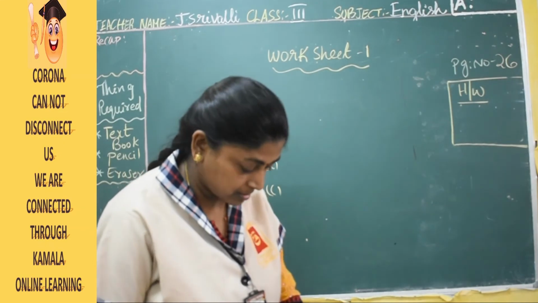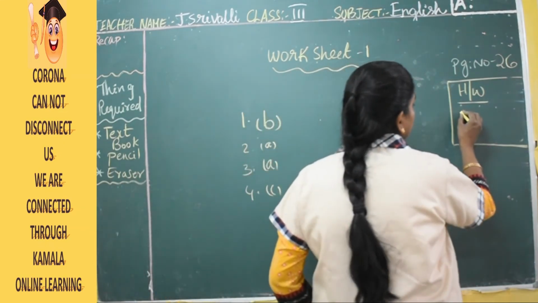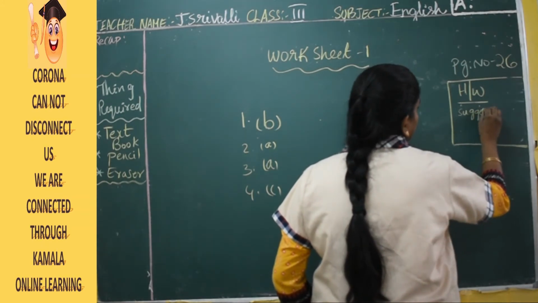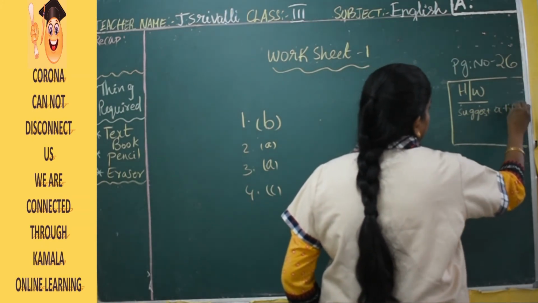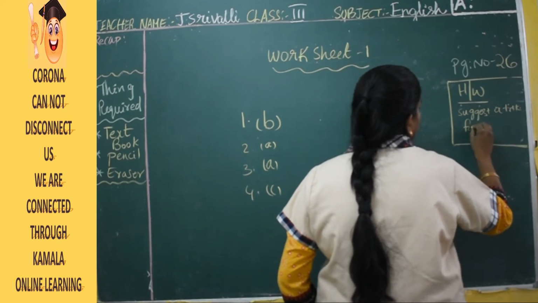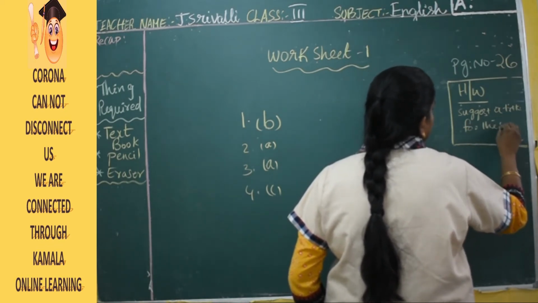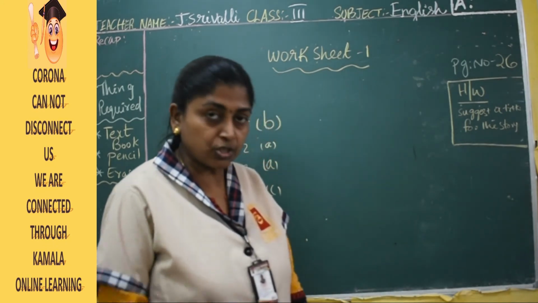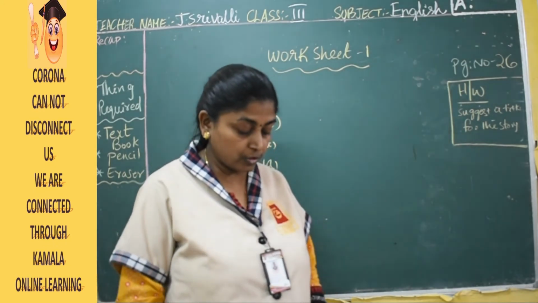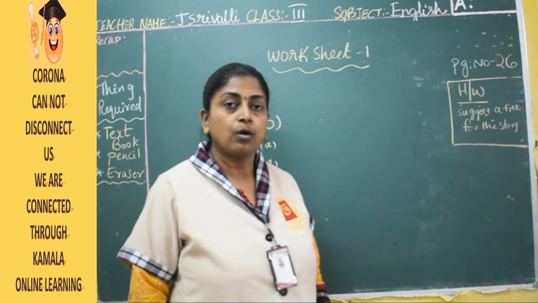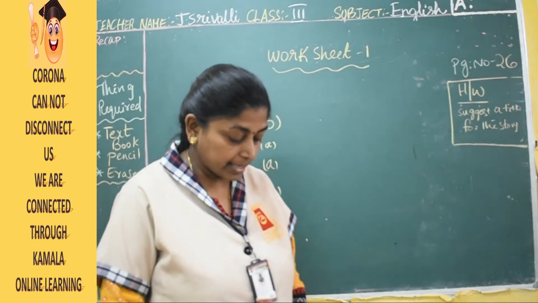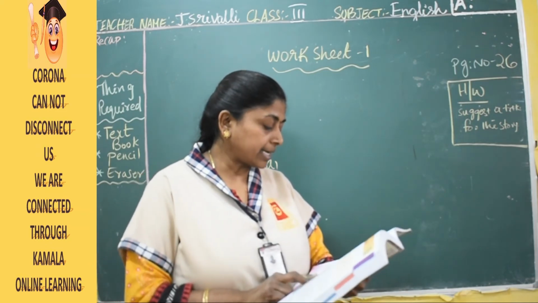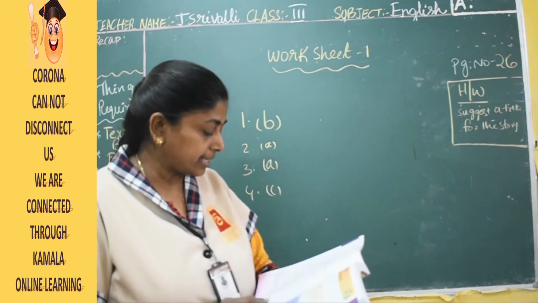Okay? Homework will be: suggest a title for the story. Okay, a short title would be enough. So think and answer. So this will be the homework for you. Next we go to the vocabulary. Pick the correct word to complete the sentences.